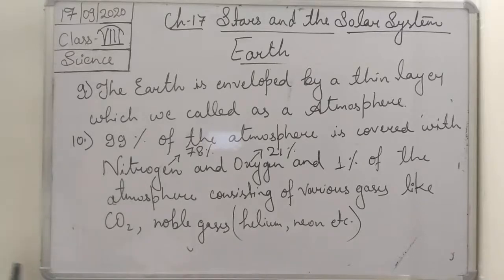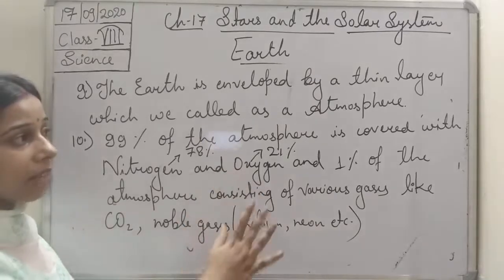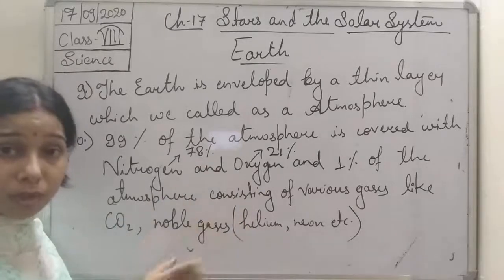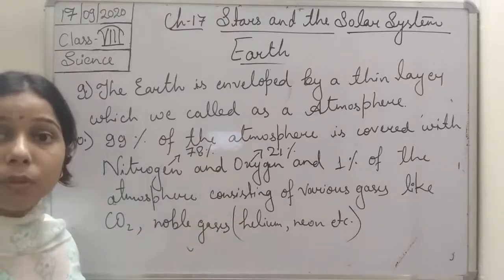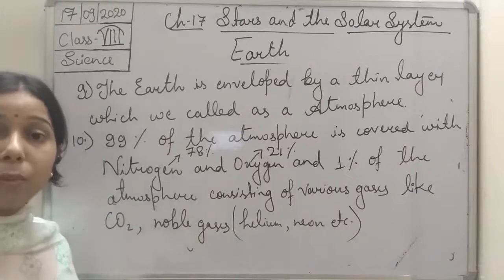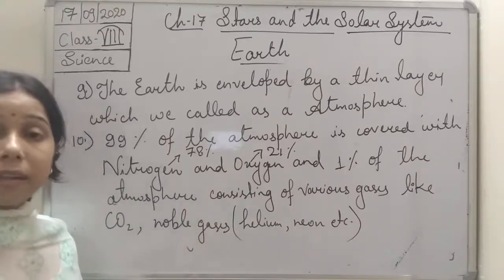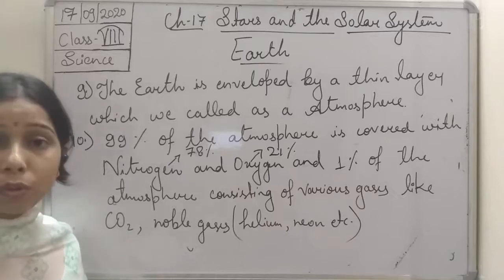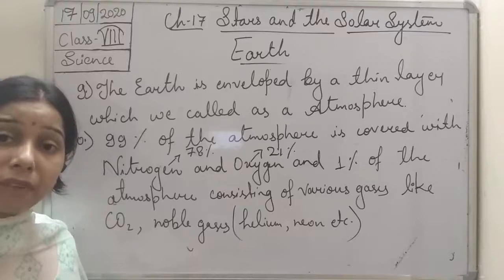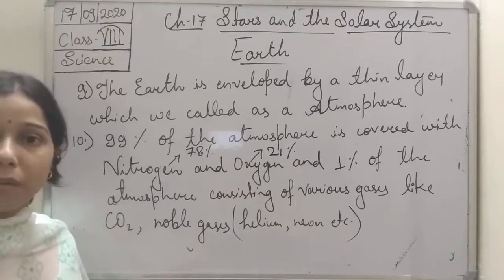This is all about the gases, the air, the atmosphere and the surface. What about the water? We said that most of the portion of the earth is covered with water also. About 3/4 of the earth's surface is covered with water. It means 75% of the earth's surface is covered with water.